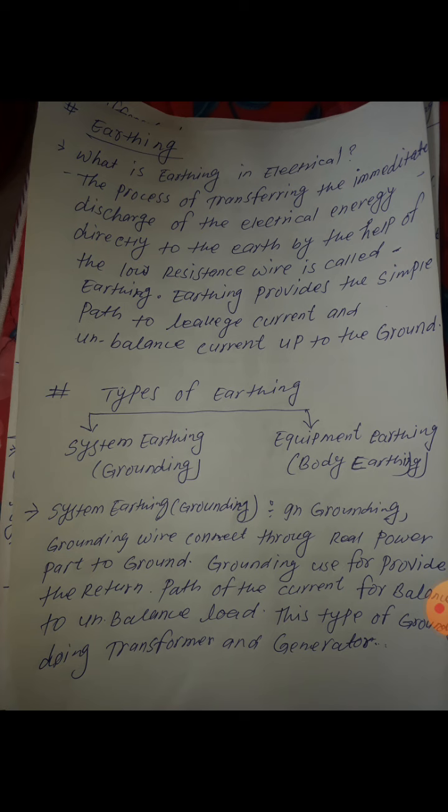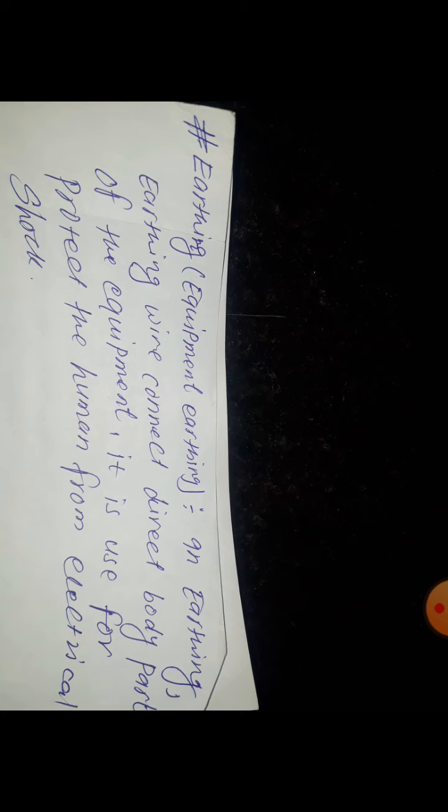And another one is equipment earthing. In equipment earthing, the earthing wire is connected directly to the body part of the equipment.